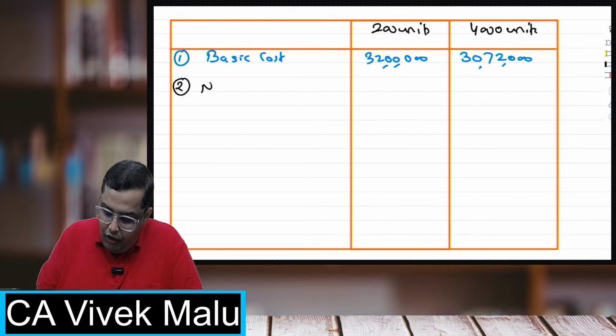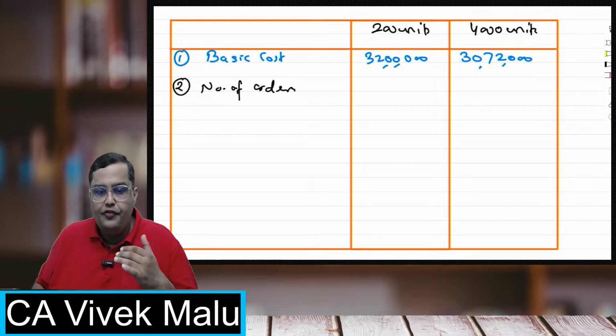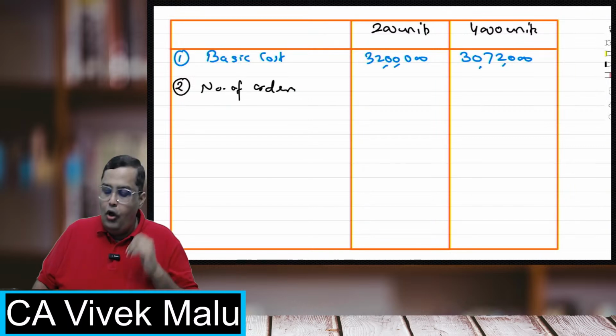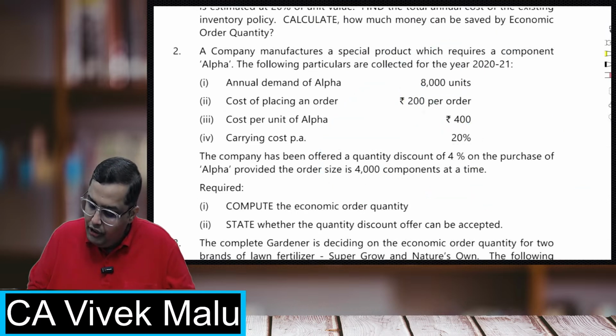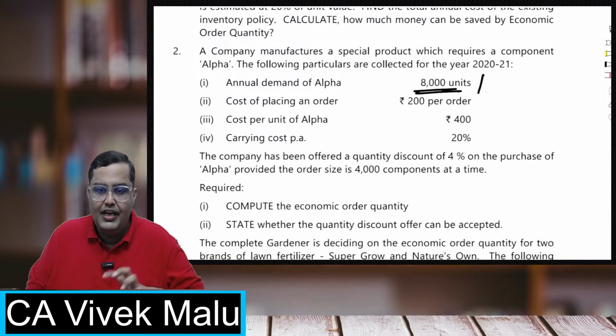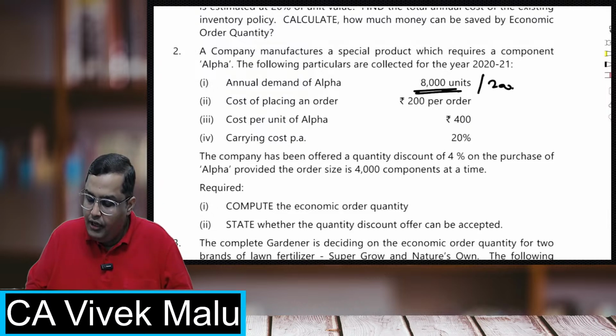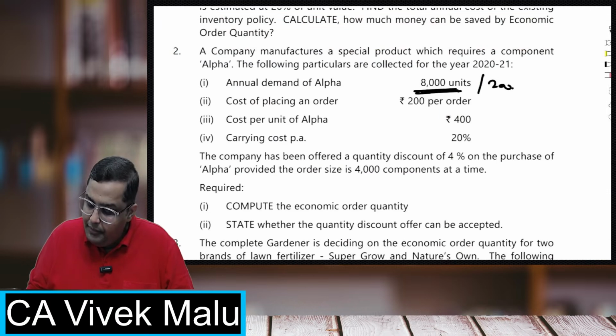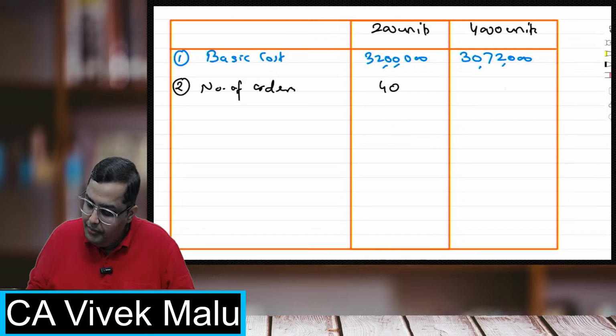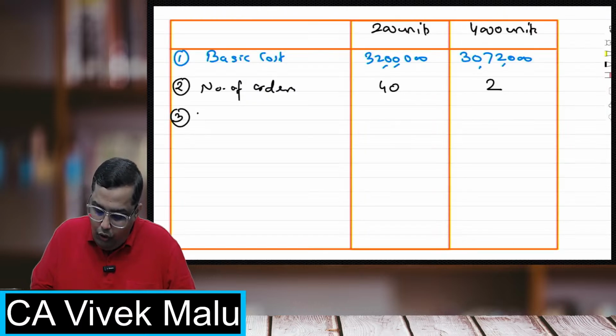Now, number of orders. How much is the number of orders? We know the formula, annual requirement upon the order size. Students, annual requirement 8,000, order size when I'm ordering at EOQ, that is 200. So the orders will be 40. And if I order at 4,000 units, so 8,000 quantity divided by 4,000, my orders will be 2.